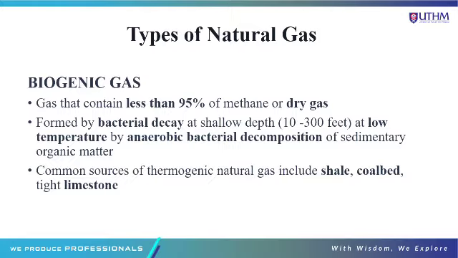It is formed by bacterial decay at shallow depth, commonly 10 to 300 feet, at low temperature by anaerobic bacterial decomposition of sedimentary organic matter. Anaerobic bacterial decomposition is the process of decomposition of dead bodies or plants to produce the biogenic gas. Common sources of thermogenic natural gas include shale, coal bed, and tight limestone.